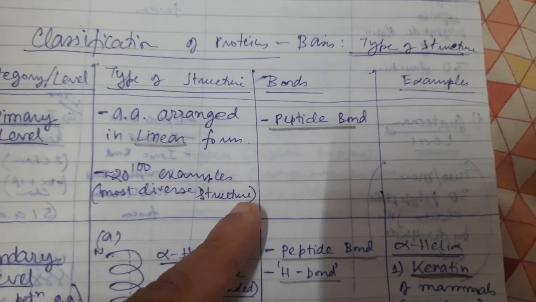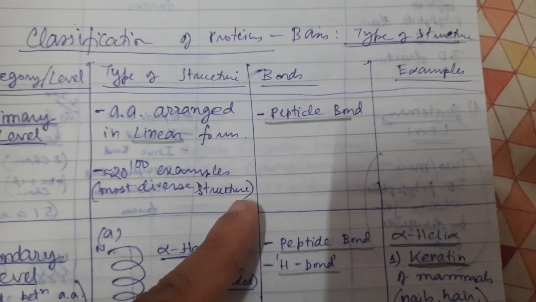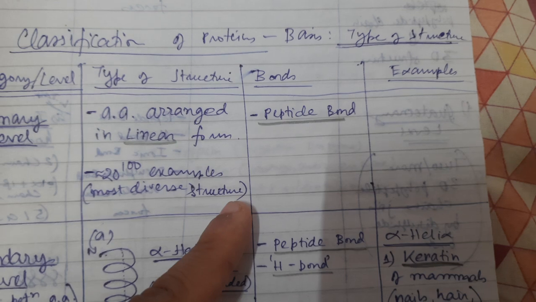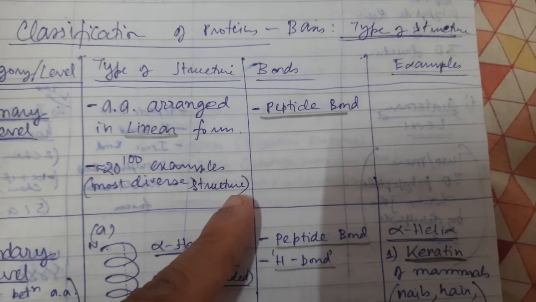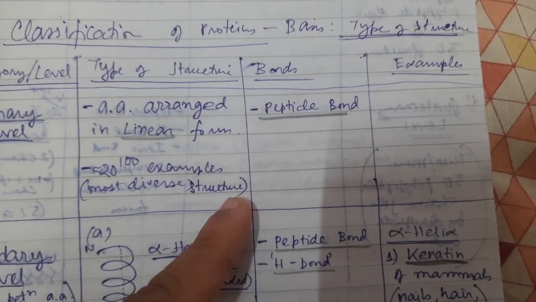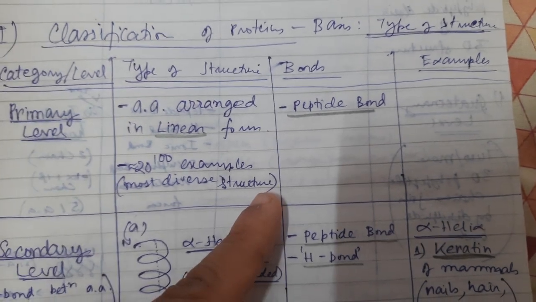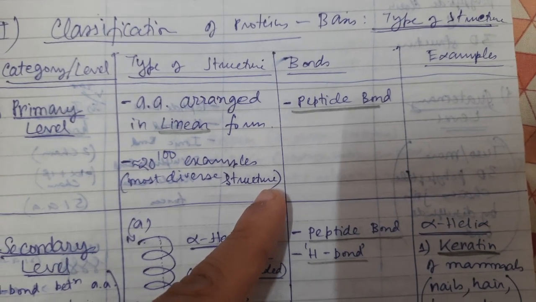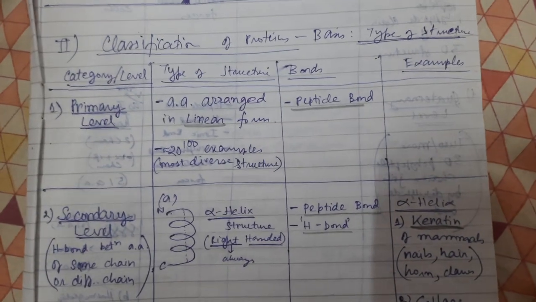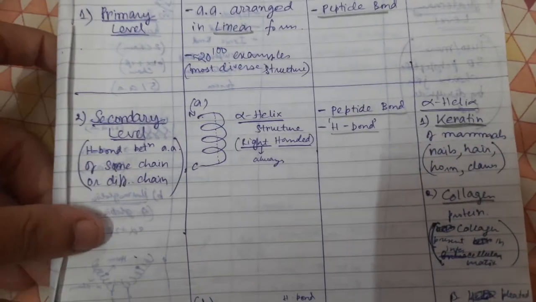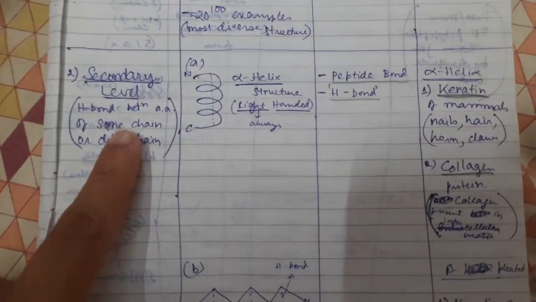So there can be 20 to the power 200 different types of primary structures of that.